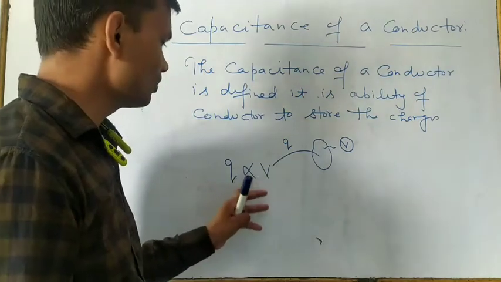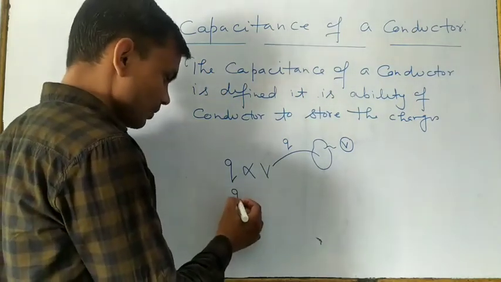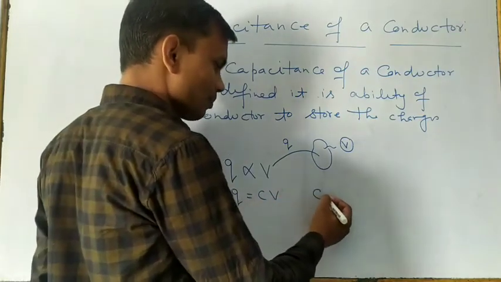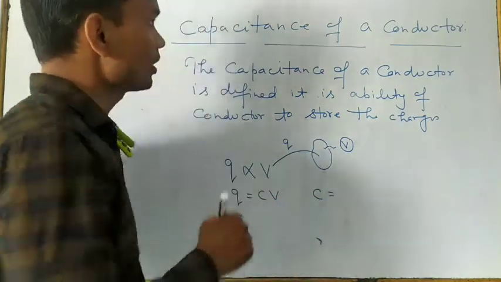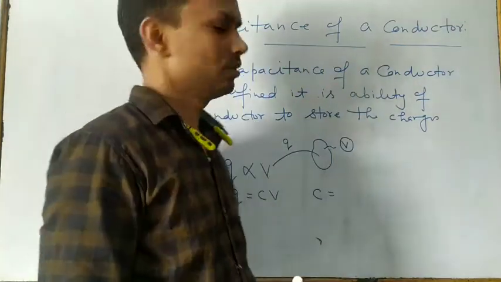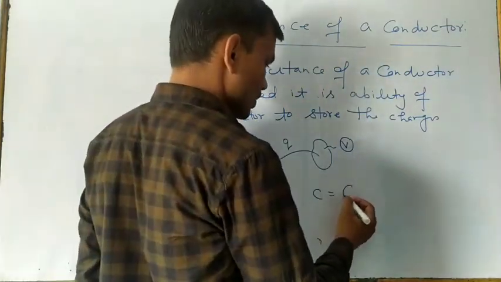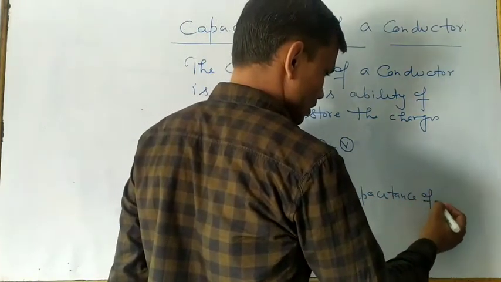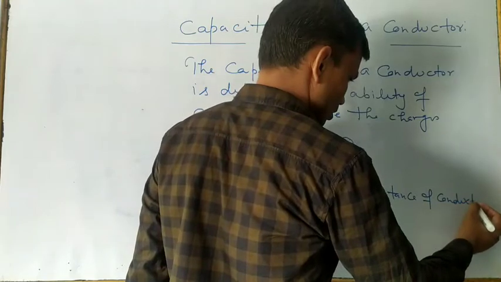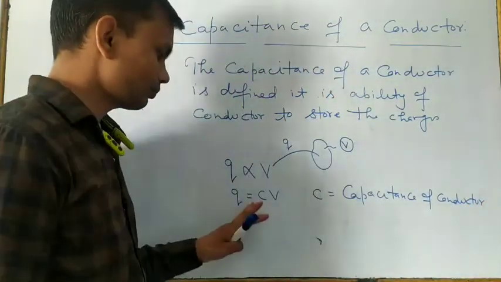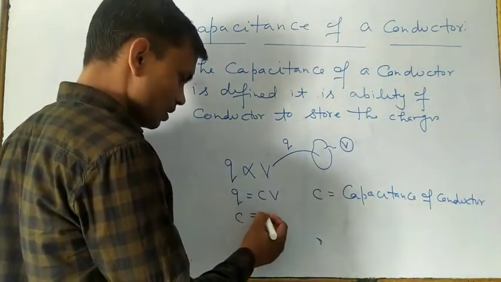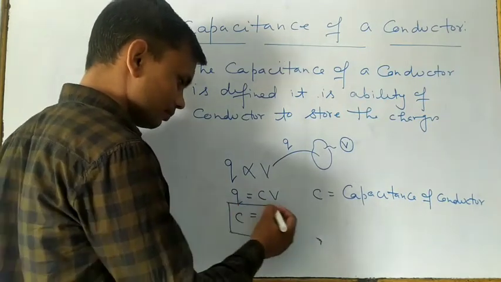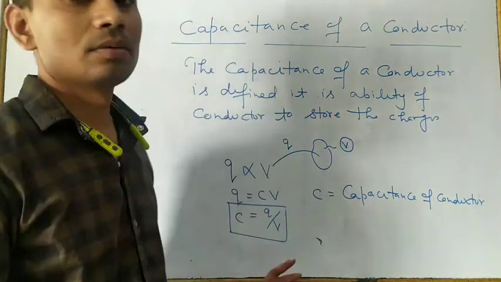Now if we remove this proportionality constant, we get Q equal to CV, where C is the proportionality constant, and this is known as the capacitance of a conductor. C is equal to the ratio of Q and the potential, means the ratio of the charge and the potential.